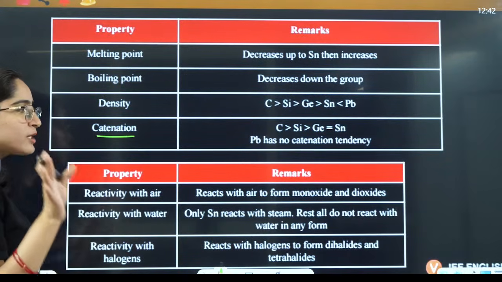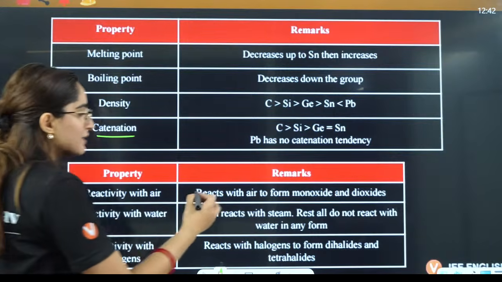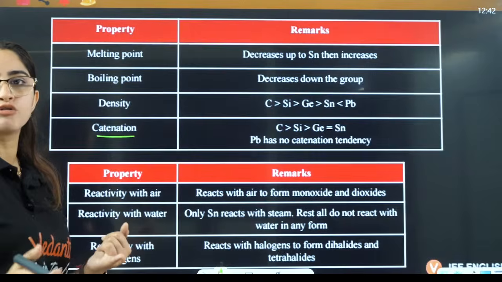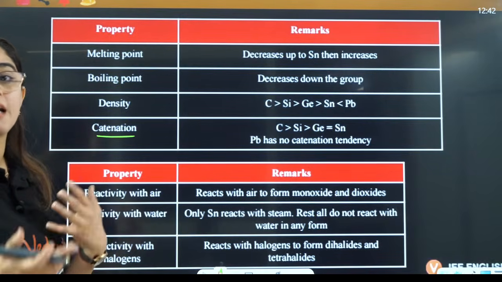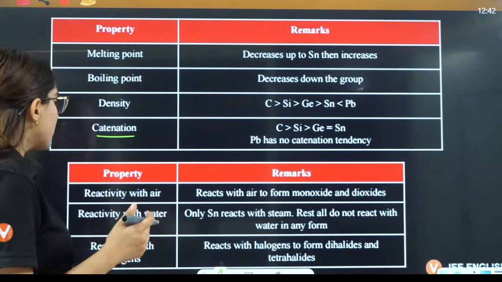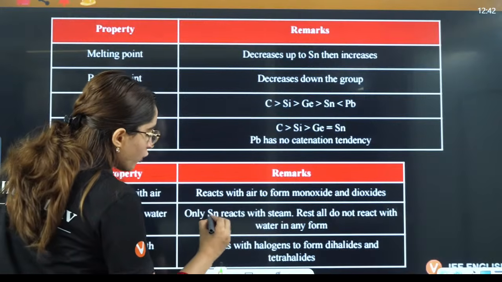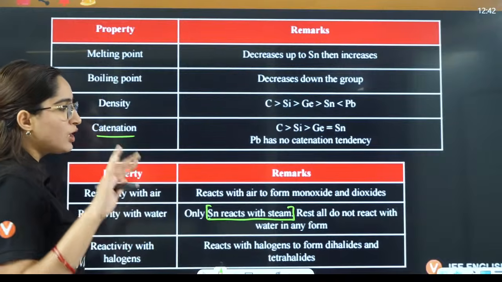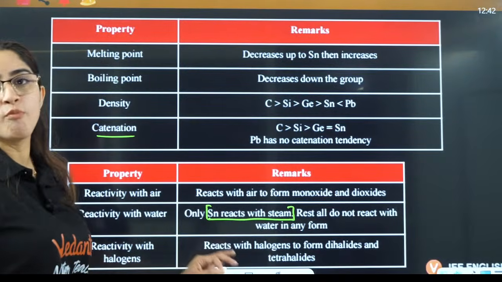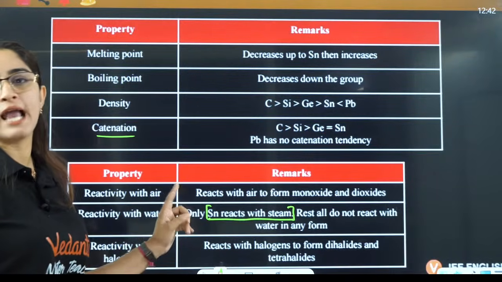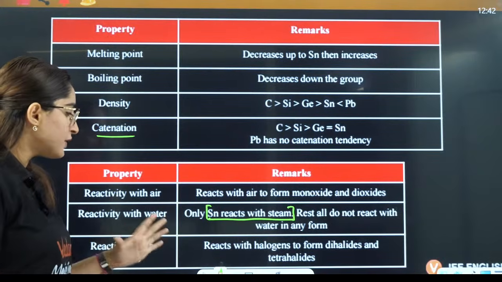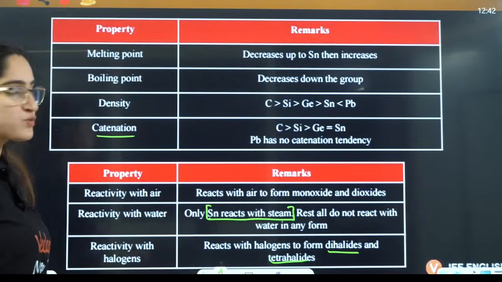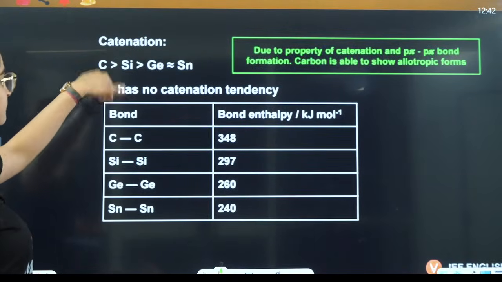Talking about chemical reactivity, with air they react to form oxides like carbon monoxide, carbon dioxide and silicon dioxide. With water, very important, only tin reacts with steam. The rest do not react with any form of water. Then reactivity with halogens: they form dihalides and tetrahalides.